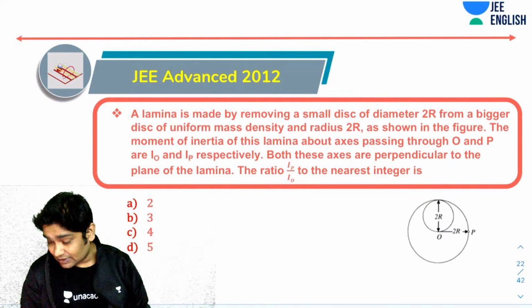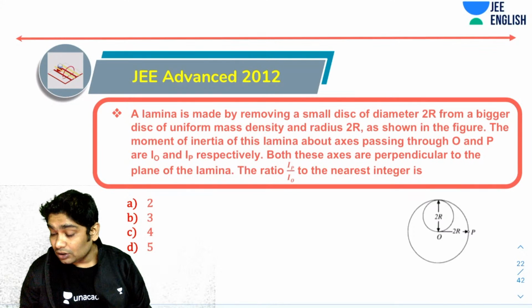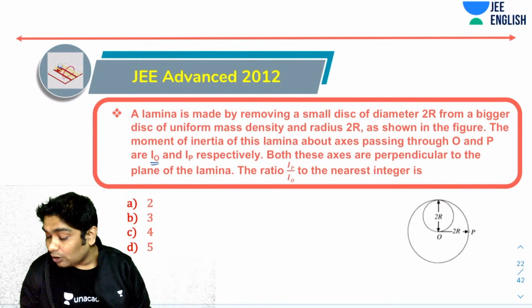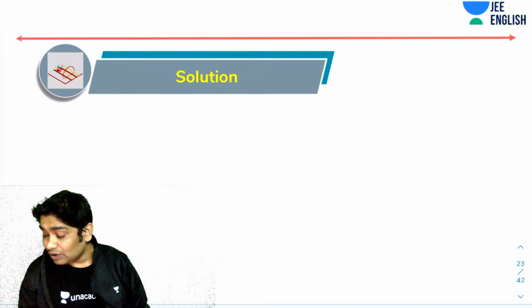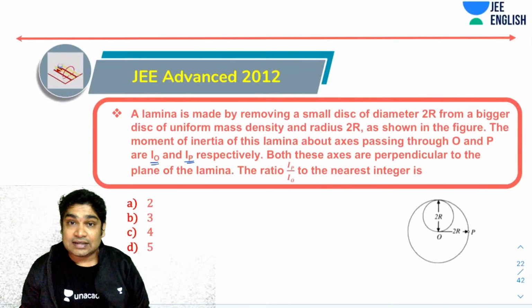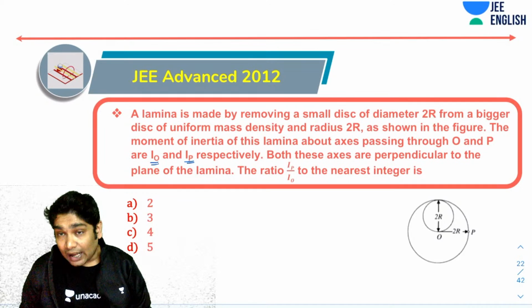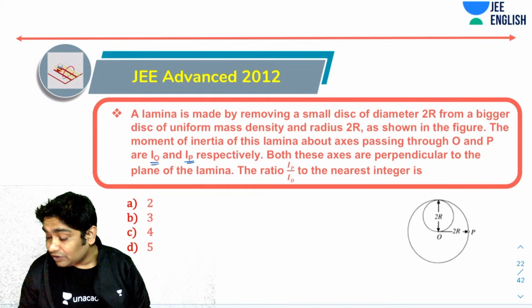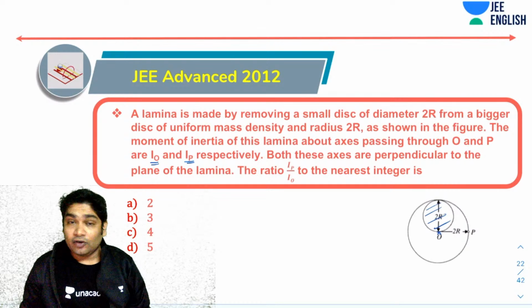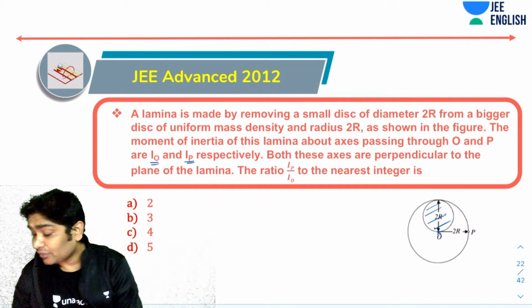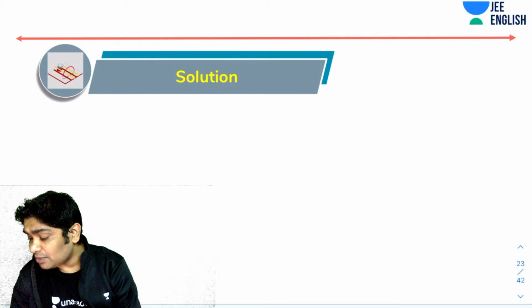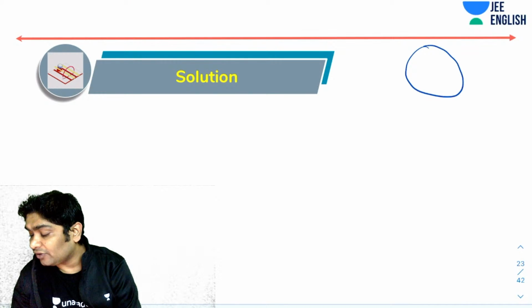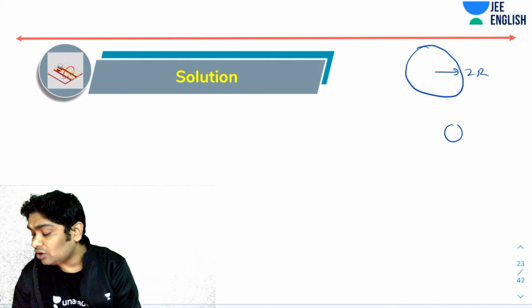All right, so how about this one? Let's try and calculate I about O and I about P. You have this disk, which has a smaller disk removed. So I about O would be I about O of the bigger disk minus I about O of the smaller disk. I can assume this is made up of a big disk of radius 2r and a small disk of negative mass of radius r.